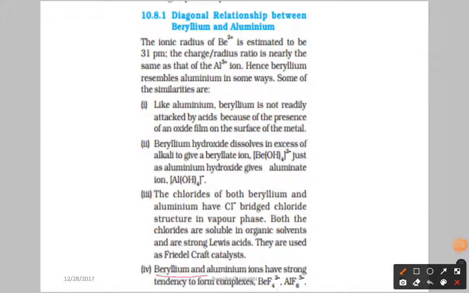Next, beryllium and aluminium ions have a strong tendency to form complexes. Both form complexes, that is BeF4 2- and AlF6 3-. Complex means somewhat big structures; as the name itself indicates, there is some complexity. So both form complex structures like BeF4 2- and AlF6 3-. So these are the diagonal relationship similarities between beryllium and aluminium.